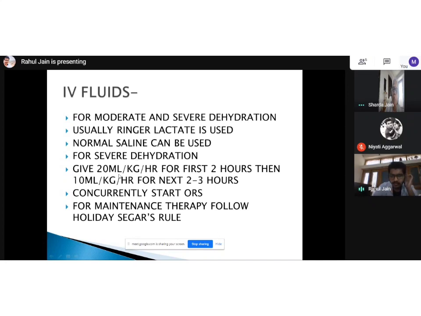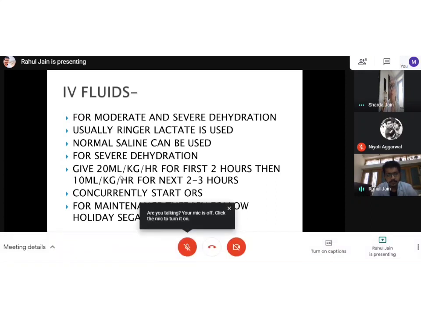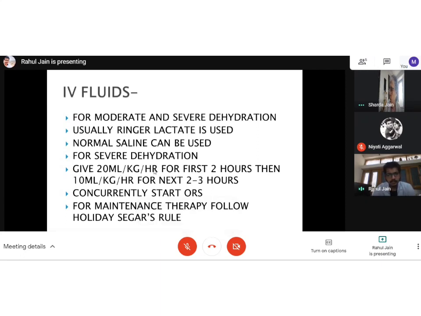For severe dehydration, the patient would have lost massive amounts of fluid, maybe even 3 to 4 liters over his whole diarrhea, and would not be taking anything orally. So I would start 20 ml per kg for the first 2 hours, then 10 ml per kg for the next 2 hours. Then if the patient is alert and can take orally, I will start ORS, because whatever we give orally is best. If the gut is usable, then use it. It is very important.